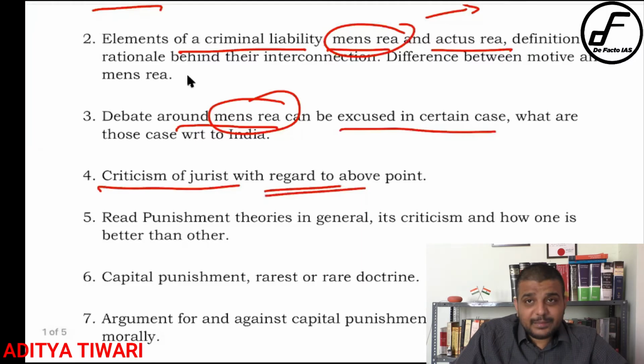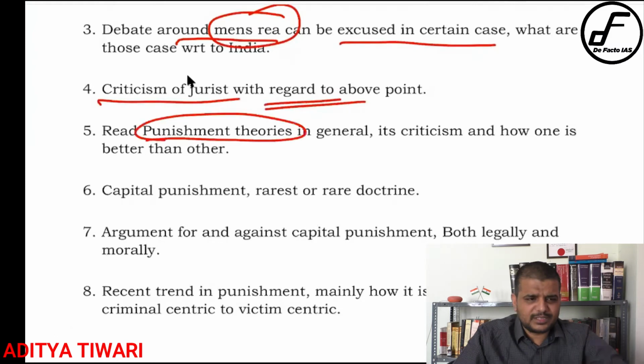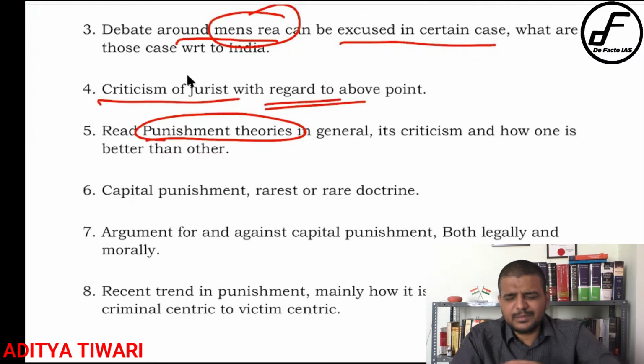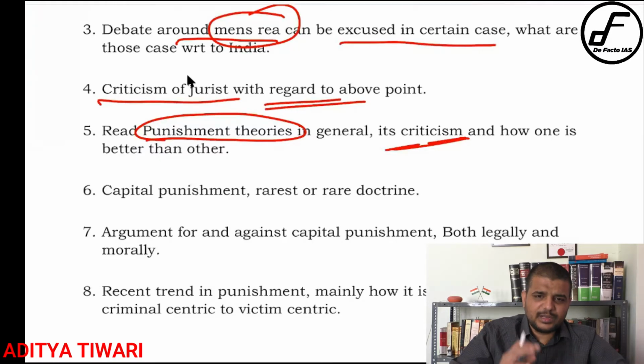Then you will come to the crime itself, punishment itself. That is the second subtopic. Then you will talk about different theories of punishment. You must have retributive theory, etc. Multiple theories are there. But you will try to study criticism of those theories, and the best way to study criticism is to see some of the jurists' definitions, why jurists have criticized it. So that jurist definition has to be understood in a good way. That is actually important, so you have to take that into account.